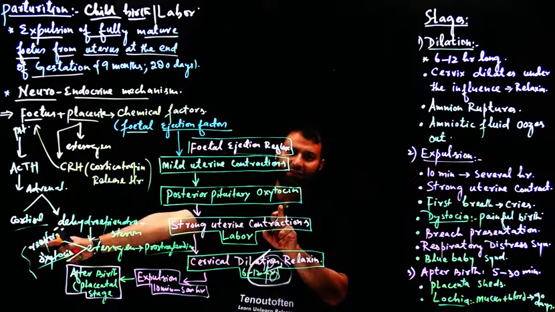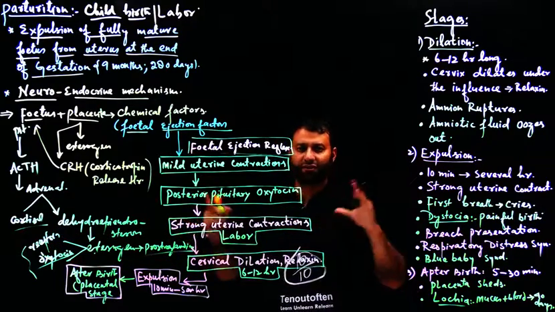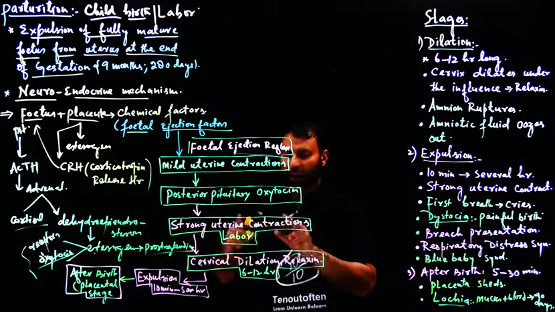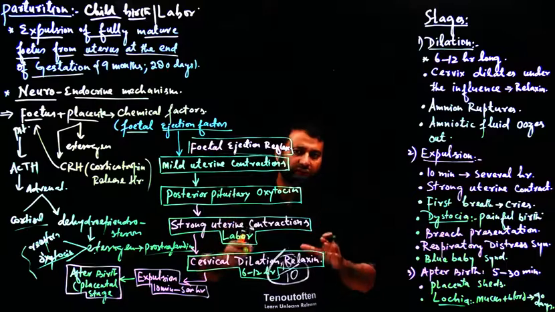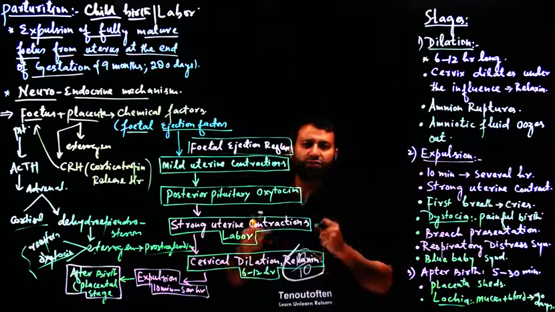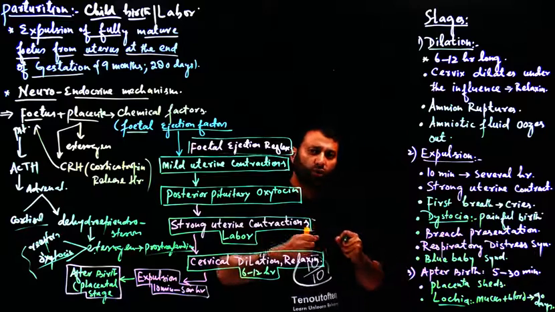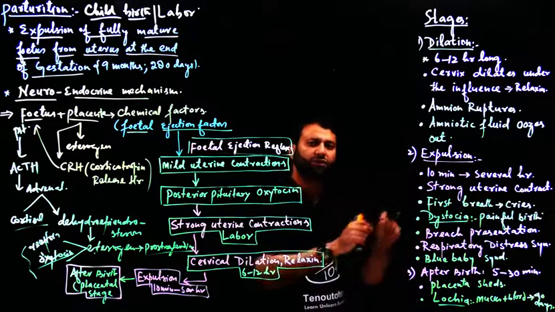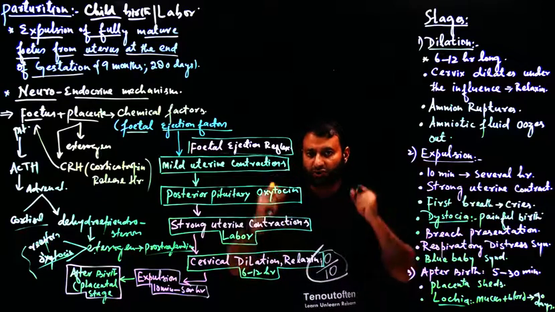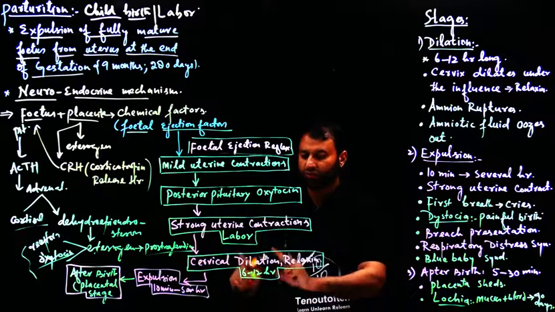We know that under the influence of estrogen, the number of receptors for oxytocin has increased. So oxytocin binds with those receptors in the uterus, and uterus begins to contract vigorously. Strong uterine contractions begin so that a force is generated to push the baby out of the uterus. These contractions are so strong. These strong contractions constitute labor.